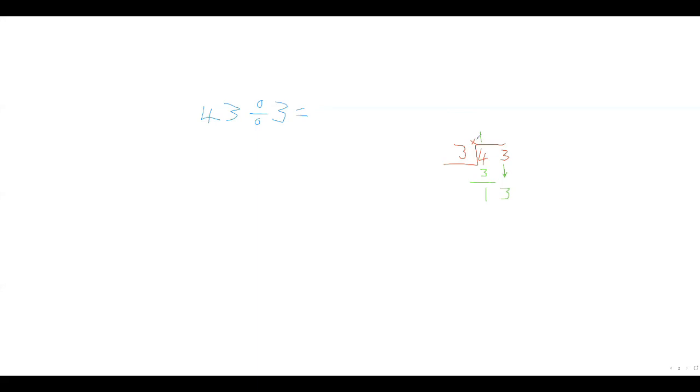So 3 times something equals 13. In my times table, I know 3, 6, 9, 12, 15. 15 is going to be too much, so I'll stick with 12, because it can't be too low and it can't be too big. If you're really new at this, just go through your times table: 3, 6, 9, 12, 15. So it's either 12 or 15, and we need something smaller than 13, which will be 4. 3 times 4 is 12.